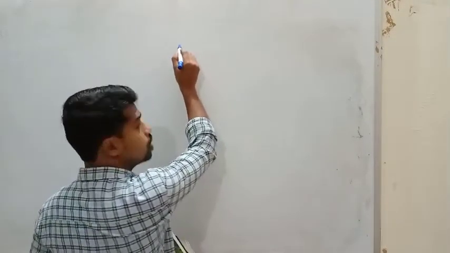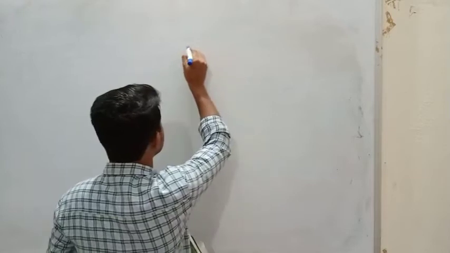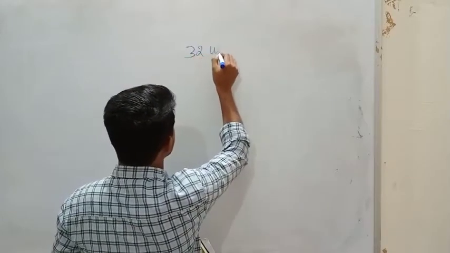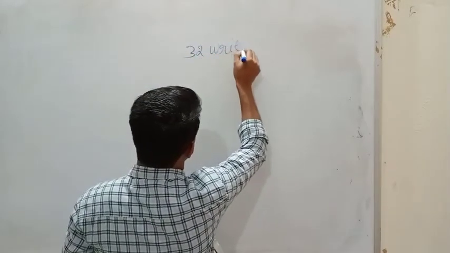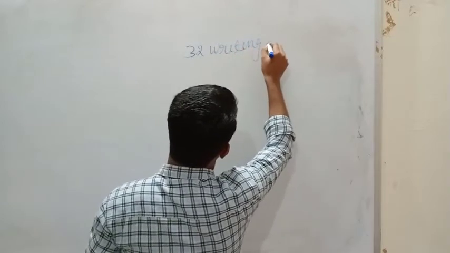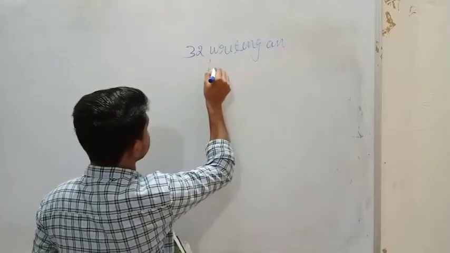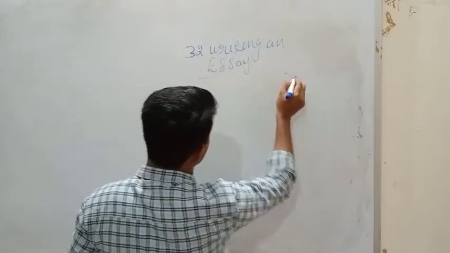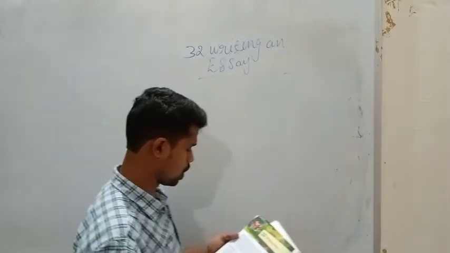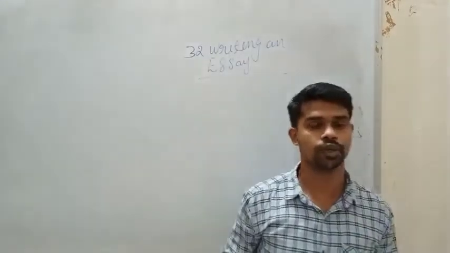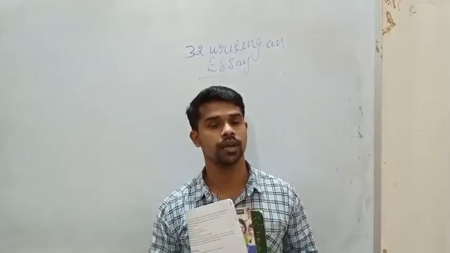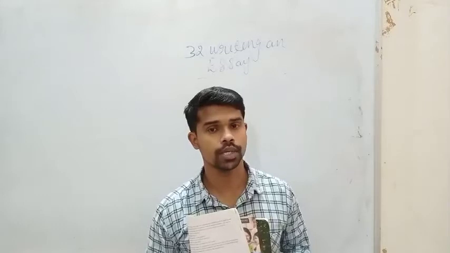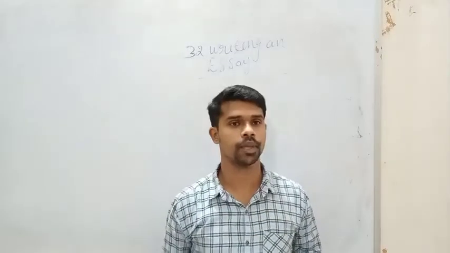That is chapter 32. You can just see that 32 only. Writing an essay. How to write an essay. We have different types of essays, so before that, we need to understand what is an essay. What do you understand by an essay?